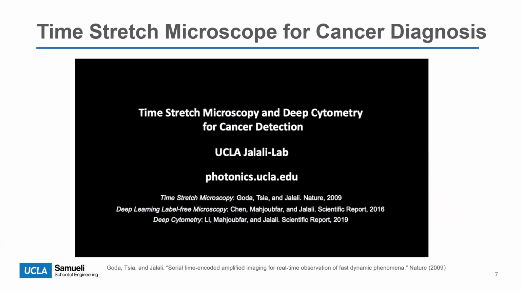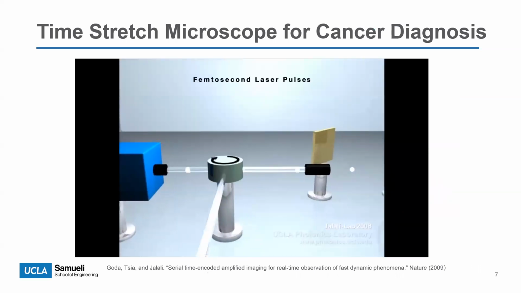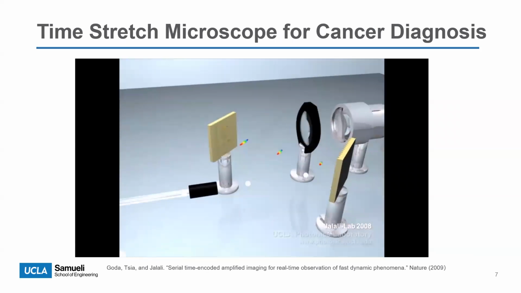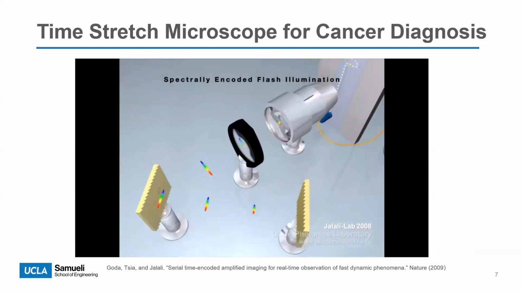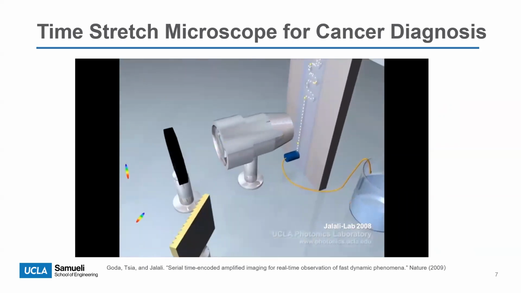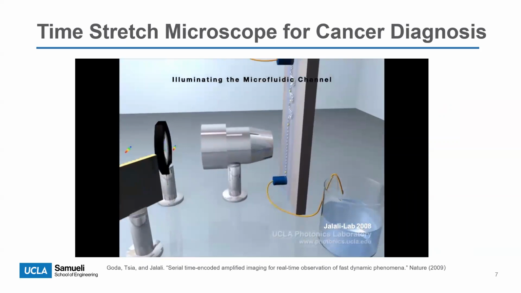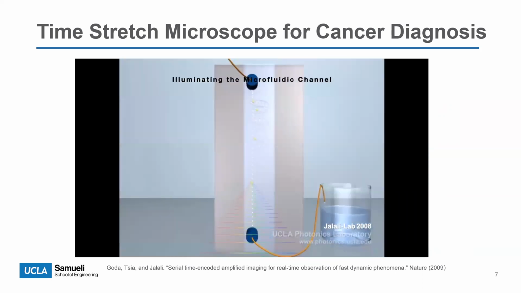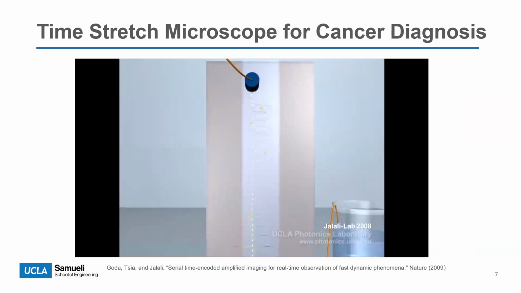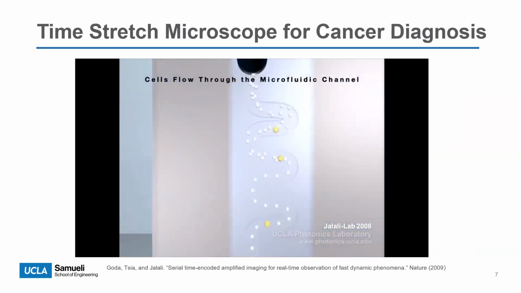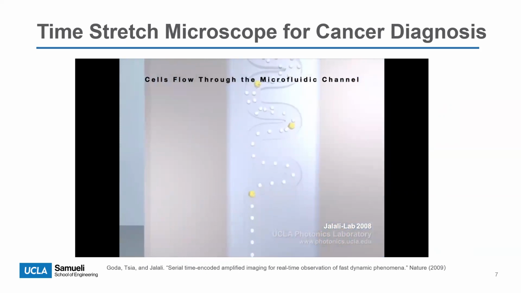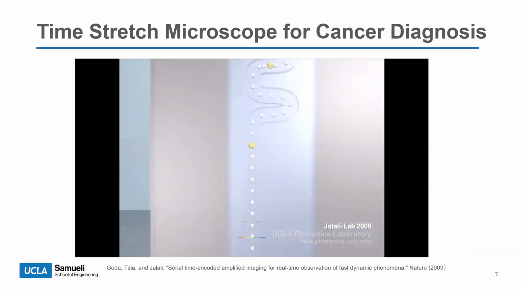Here is a short video on time stretch microscope for cancer diagnosis. In this system, the femtosecond laser pulses are spatially dispersed through a pair of diffractive gratings, becoming rainbows, so that each wavelength, or we say color, corresponds to a spatial coordinate. The rainbow is then focused onto a microfluidic channel and illuminate the cells passing by. As we can see, if we zoom in, there are two types of cells. The white one is a normal white blood cell, and the yellow one is the cancer cell.